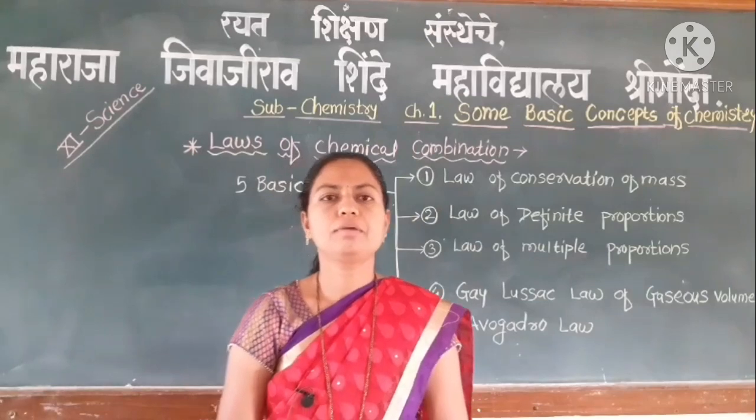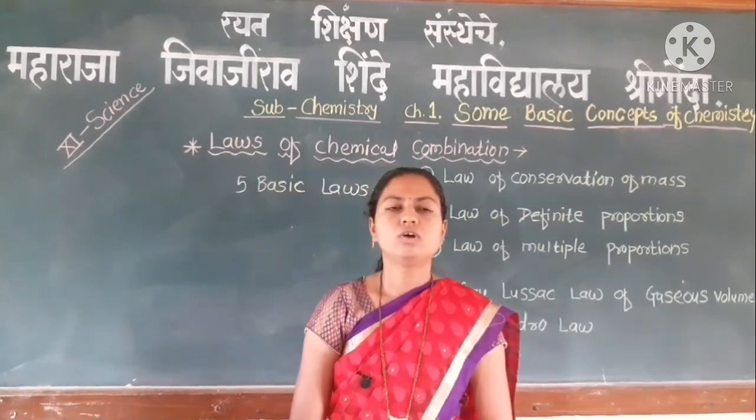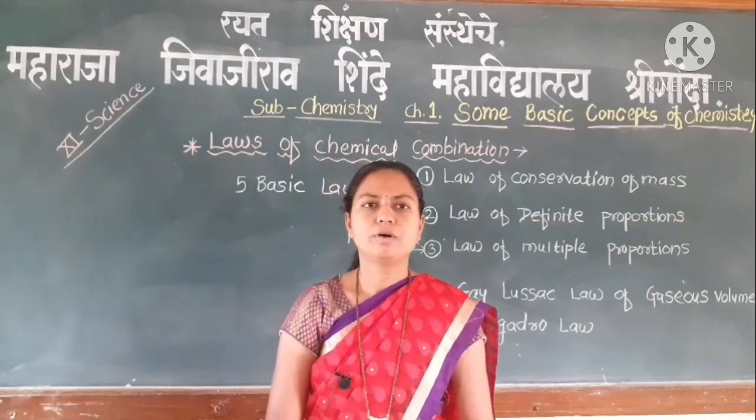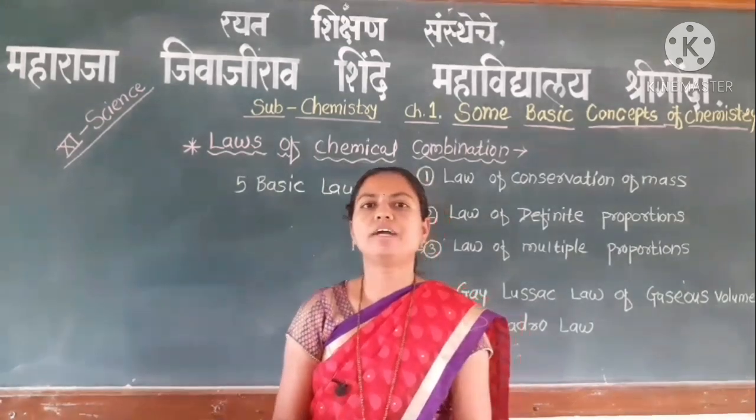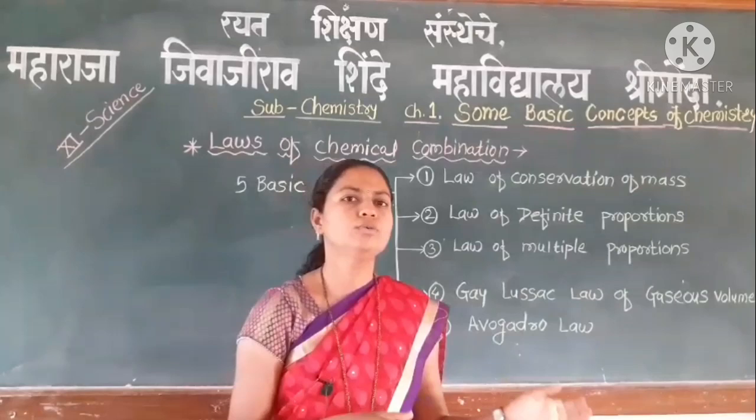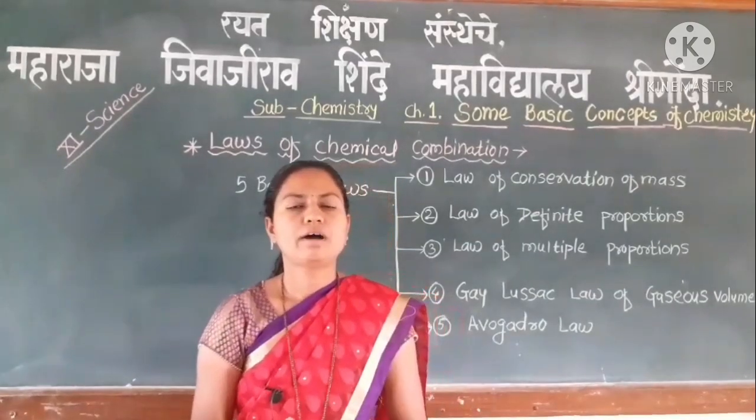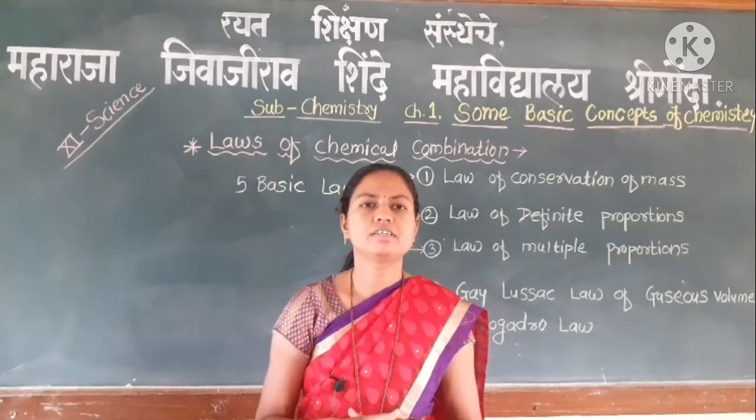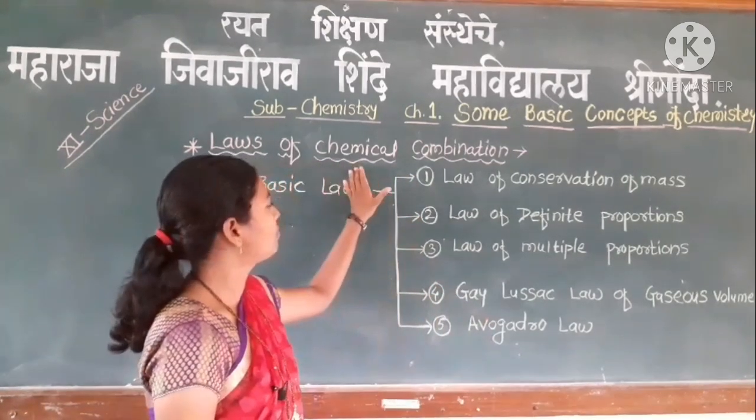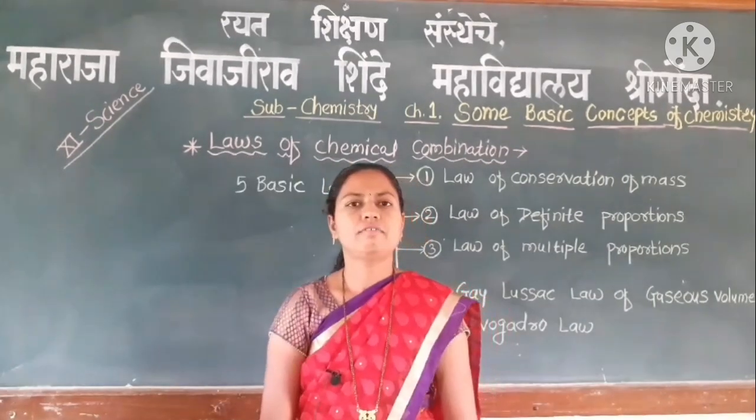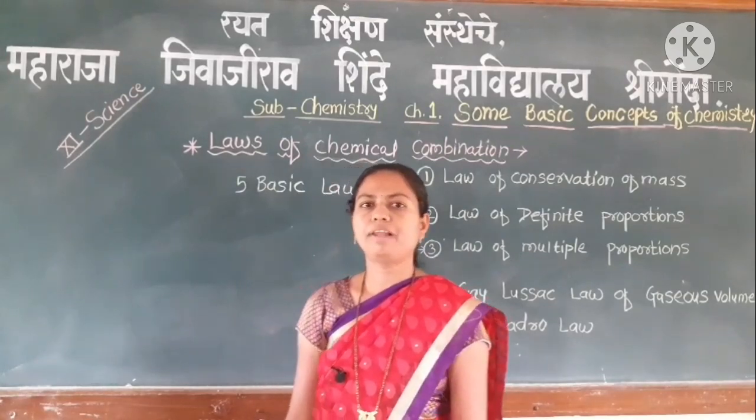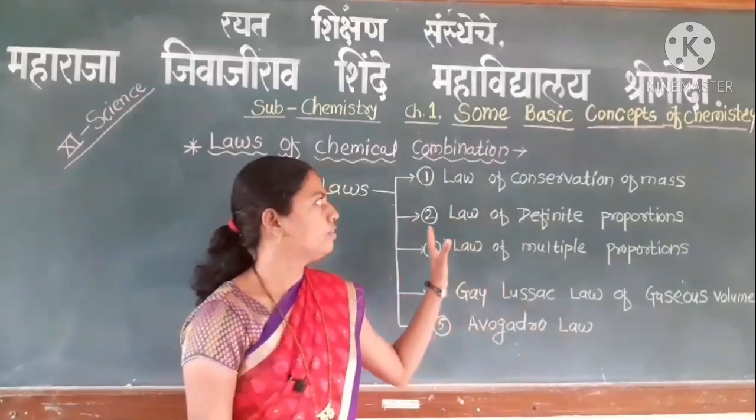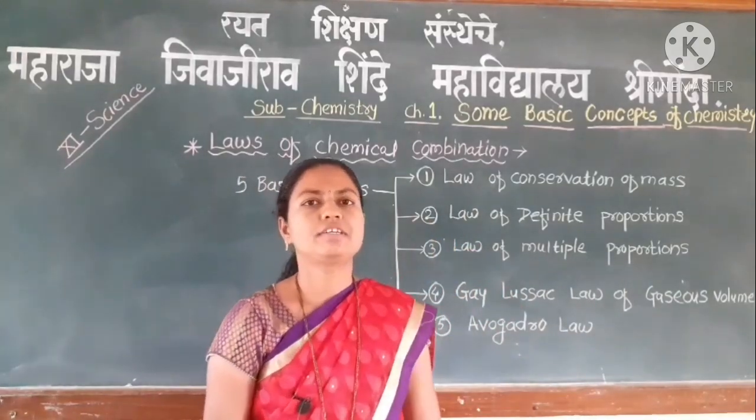The laws of chemical combination are the laws which are based on the chemical combination of compounds. When two elements or two substances combine with each other to form a new compound, it is governed by the laws of chemical combination. There are 5 basic laws which are applied for chemical combinations, so we have to study these 5 basic laws.